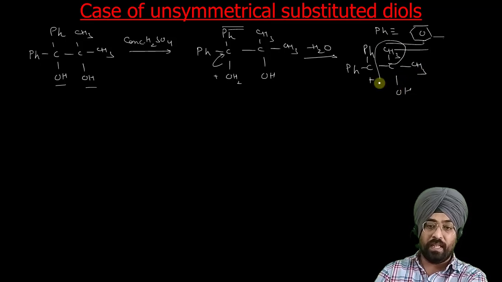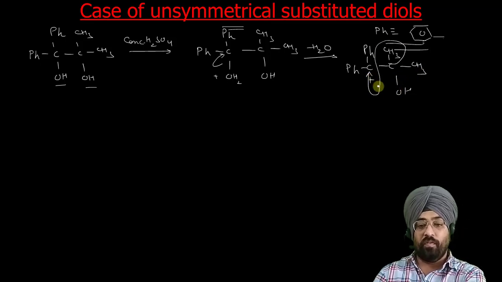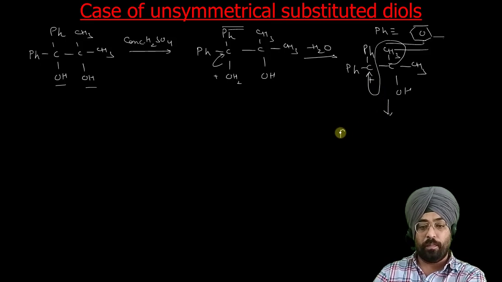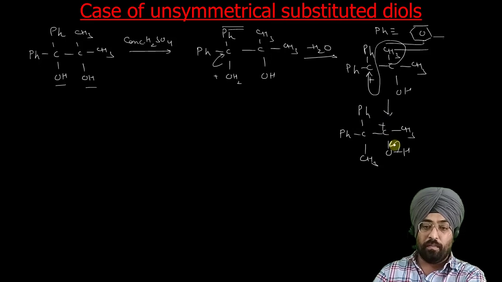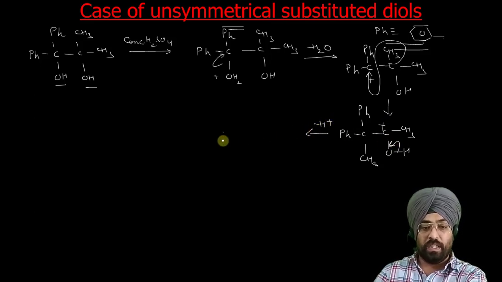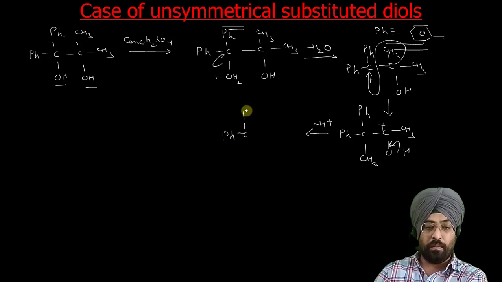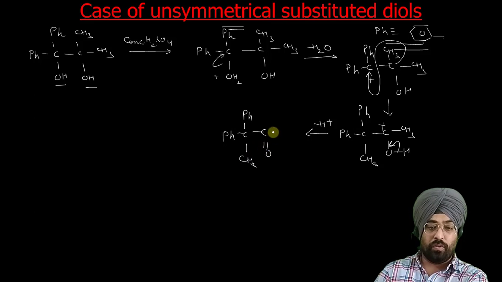Next is your migration and removal of proton. So this is your Ph C, Ph CH3, C CH3 OH positive. Second is minus H positive, and we get this product Ph CH3 C double bond O CH3.